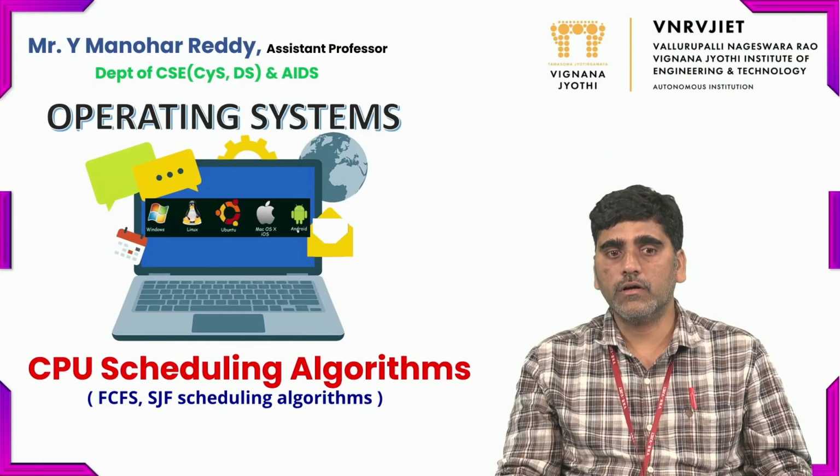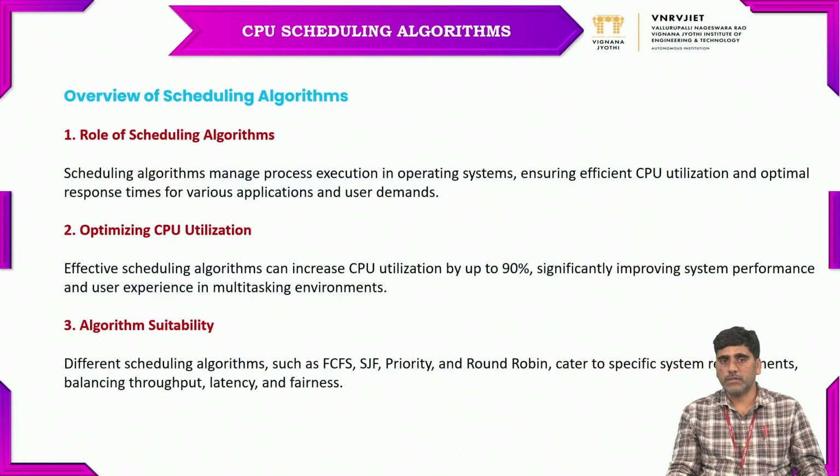Today in this talk I am going to discuss the CPU scheduling algorithms in operating system. In this session we are going to discuss what is meant by scheduling, and what are the different types of scheduling algorithms that are performed in the operating system. So what is meant by scheduling? Scheduling is a process of executing the tasks one by one. How the processes will be executed, and what are the different types of algorithms useful to schedule the processes and execute the jobs.